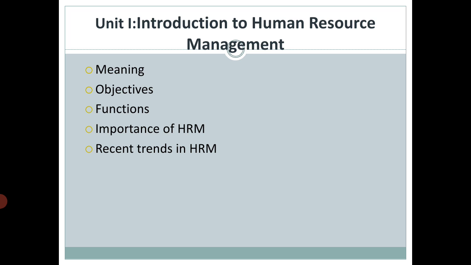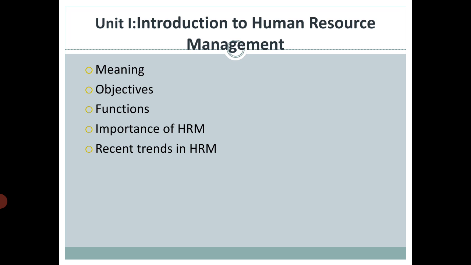In unit number 1, we have gone through the meaning of human resource management, then the objectives of human resource management. Here you need to remember all the objectives. Do you remember them? You should be clear with the number of objectives and how they are related to human resource management. Once you memorize all the objectives, it will be quite easier to answer if there is any question related to it.